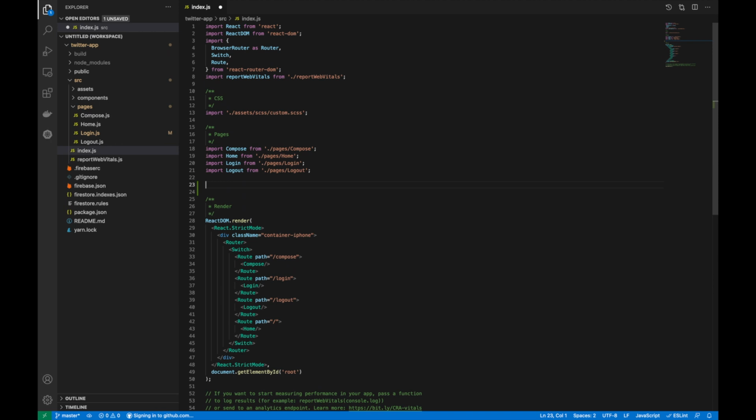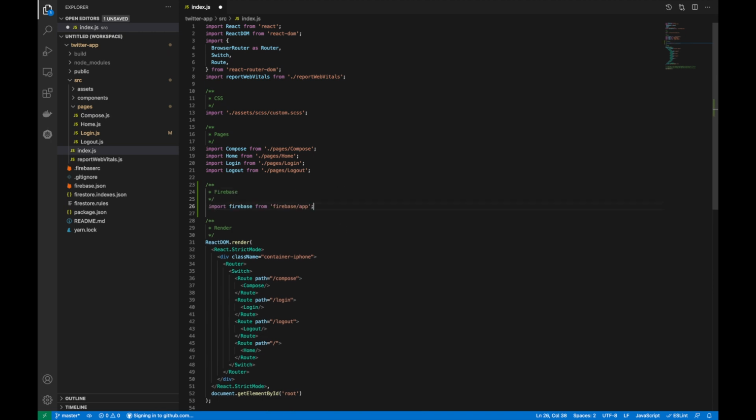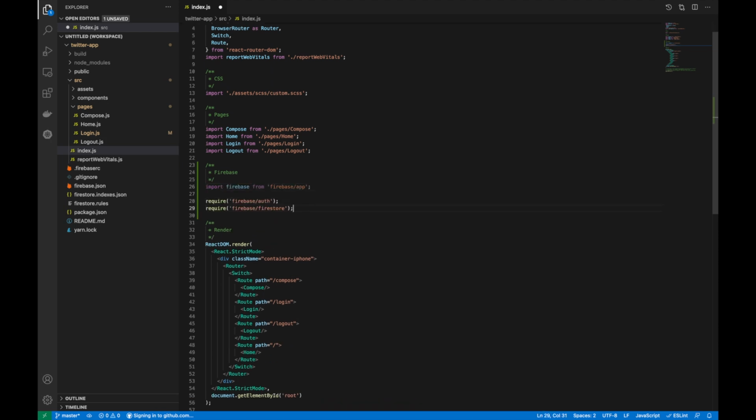Next, we're going to go ahead and initialize our Firebase application within our index.js. So we need to go ahead and import Firebase into our system. Then we need to require two different libraries, Firebase Auth and Firebase Firestore. These need to be done separately. You can't just include Firebase on its own, as it will throw up a bunch of warnings.